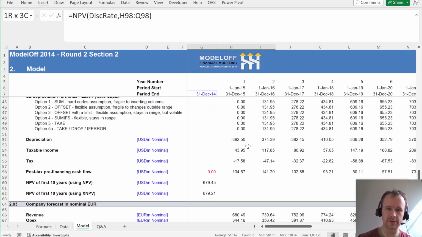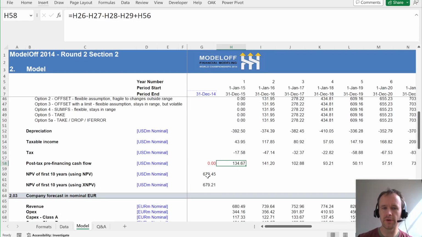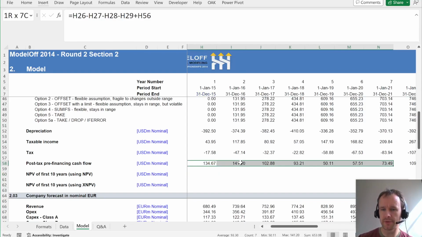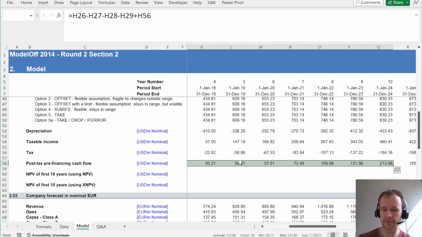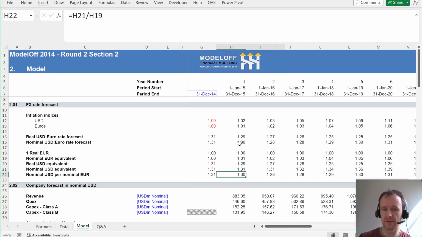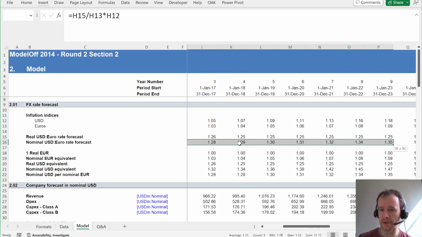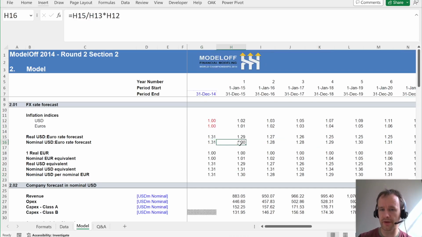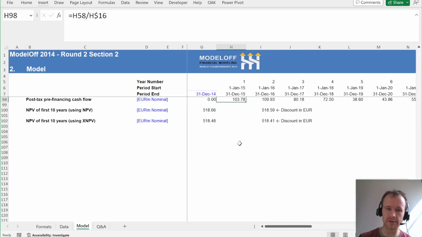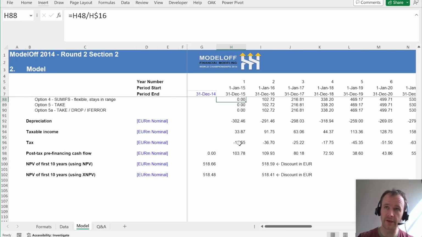And why is that? Well, it's because when you discount everything back to 2014, then you're doing the conversion at 2014 FX. But when you convert each period separately, you're converting each one at a different FX rate. They only come out slightly different because the rate isn't forecast to change all that much. It hovers around the kind of 1.3 area. But if you were working in a developing market where the inflation rate was routinely more like 10% than like 2%, then these differences could become quite pronounced.